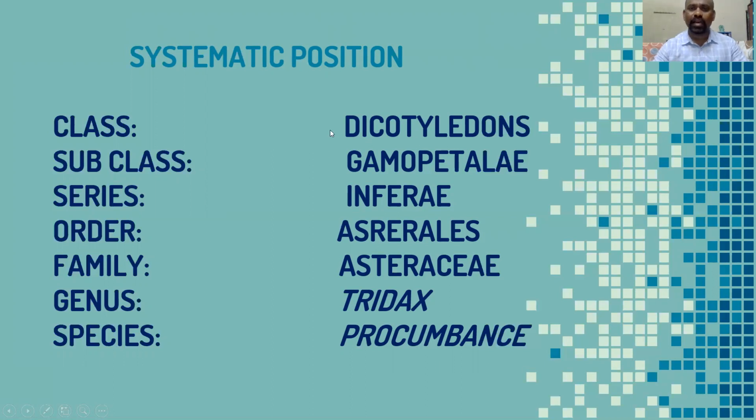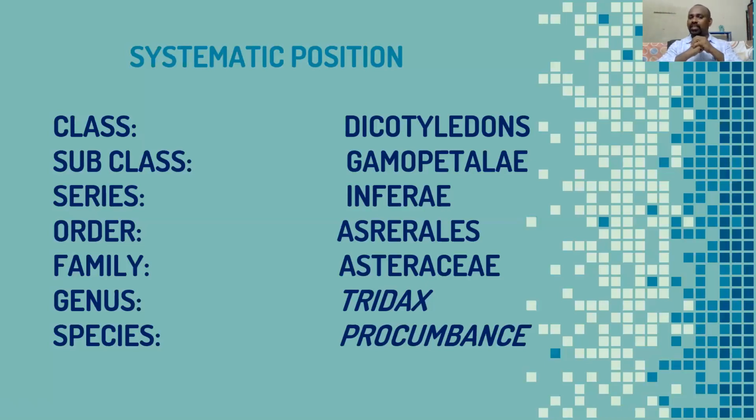One by one, class Dicotyledons. Already I told you in my previous videos, Dicotyledons means the seed contains two parts, two halves, and they all belong to Dicotyledons. Next, Gamopetalae. Previously we discussed Polypetalae. Poly means many, here Gamo means united, like funnel-like structures. The petals or sepals are all united.